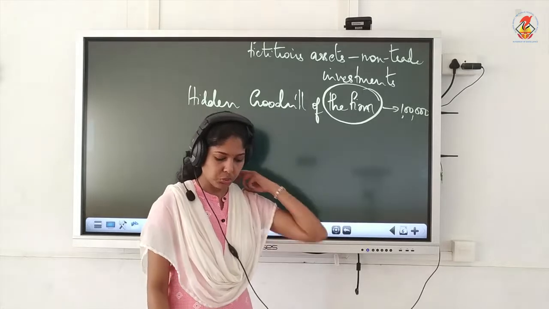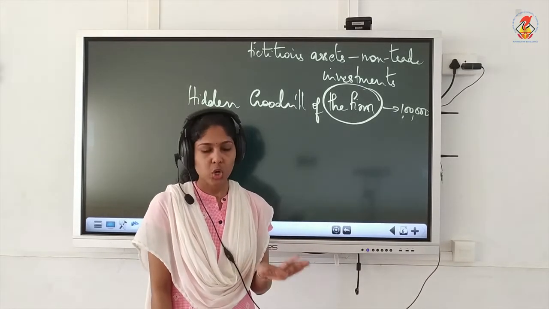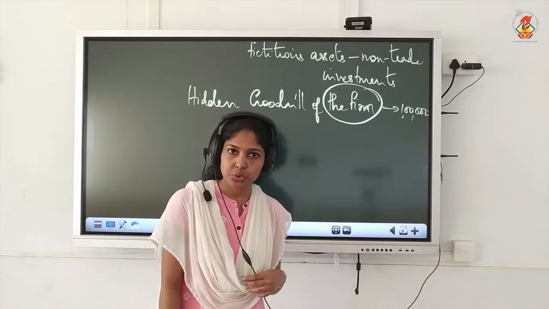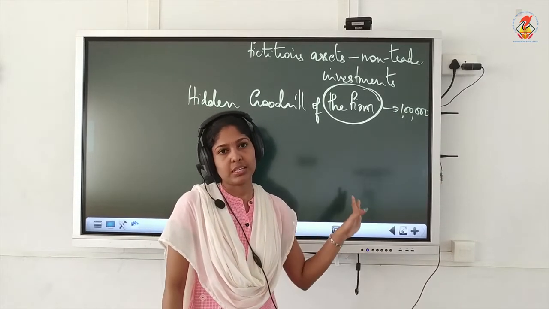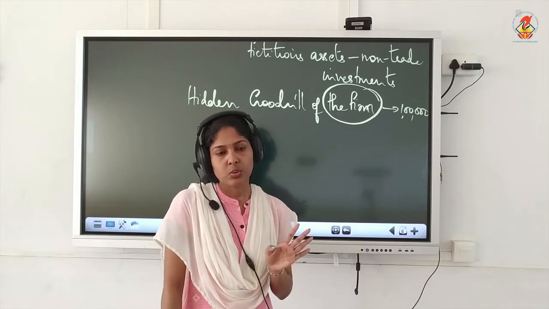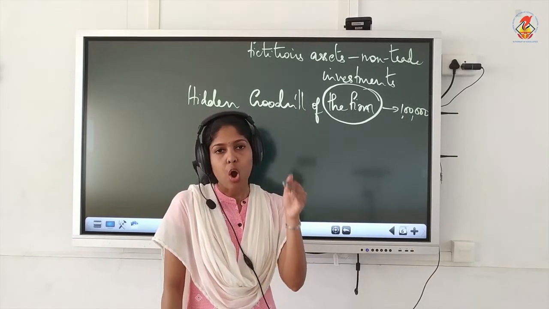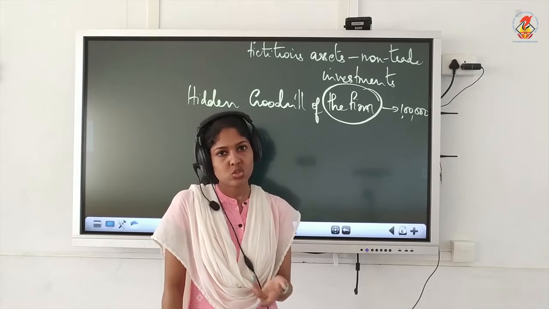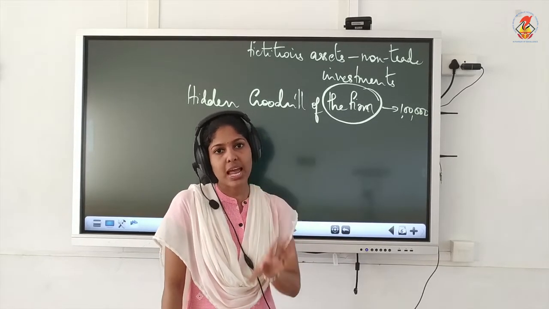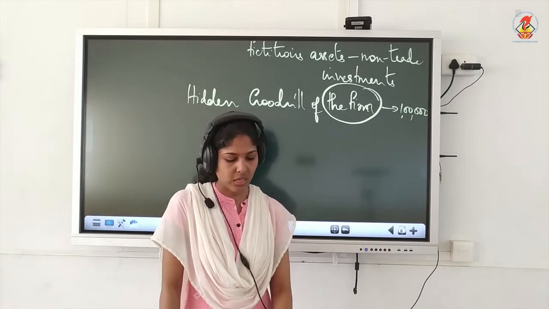Illustration 32 you can work out. It is just applying the formula. I am not doing that. We will take illustration 33. Illustration 32 you can try. You just have to apply this, that is total capital less net worth. For net worth they have taken the second formula, that is capital of all partners. There is no reserves and surplus, nothing else is given. So they have just added all those capitals. That is the net worth. 32 you can work it out.